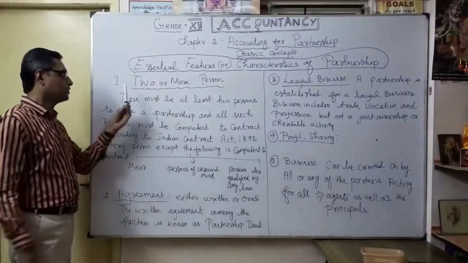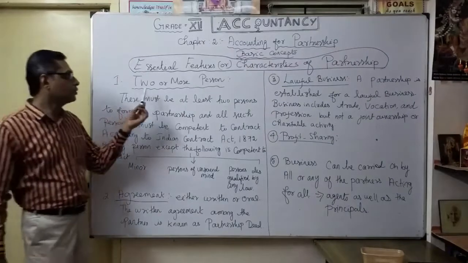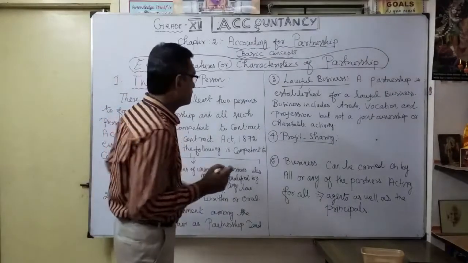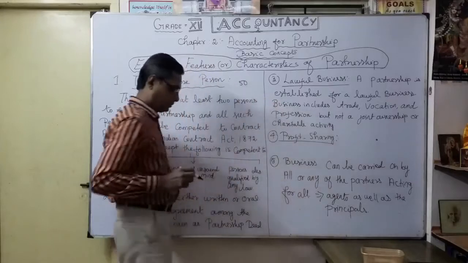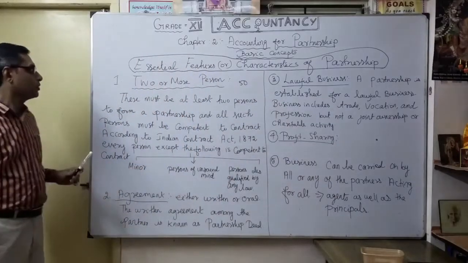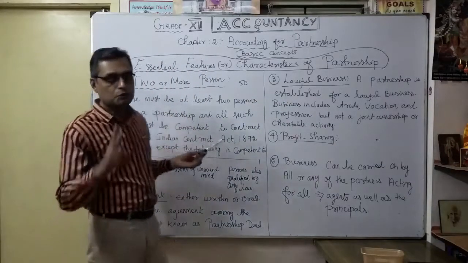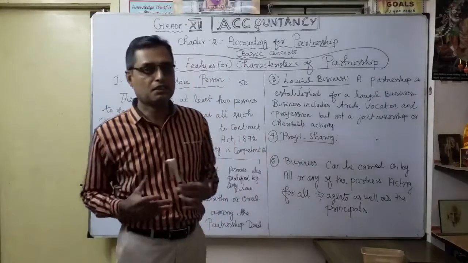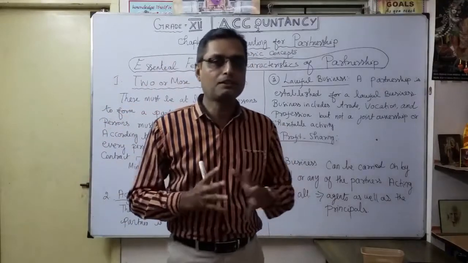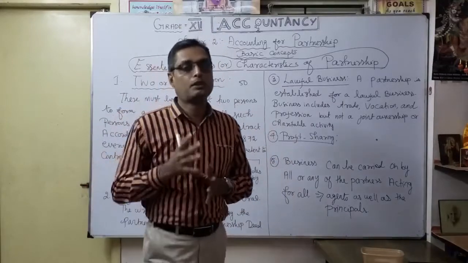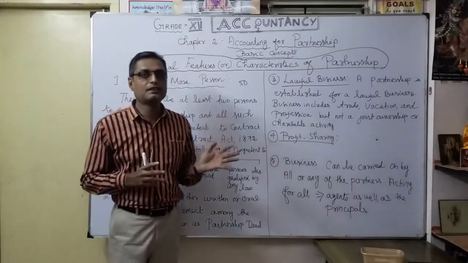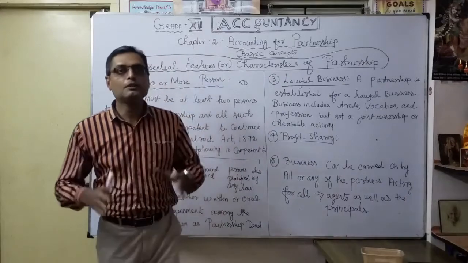The first one, as we discussed, is two or more persons. The maximum is now restricted to 50. There must be at least two persons, otherwise it is not a partnership. A single person comes under sole proprietorship as a form of organization. So in a partnership, there must be a minimum of two persons.